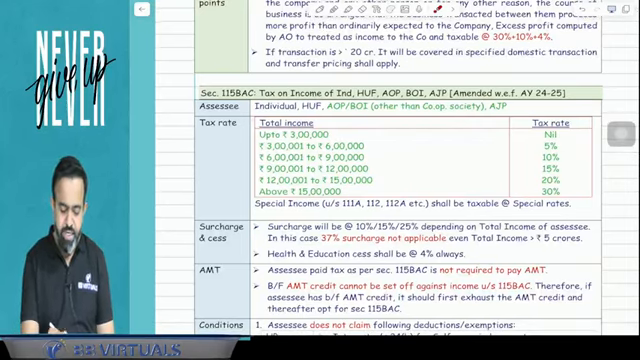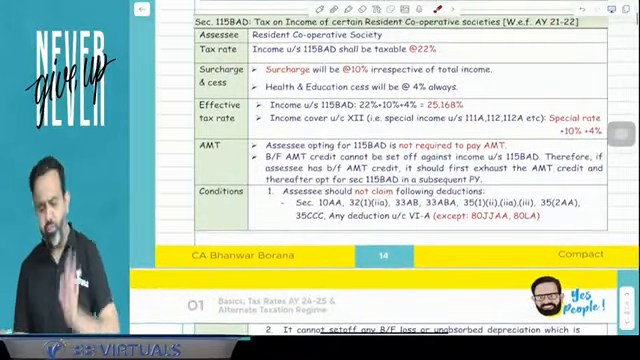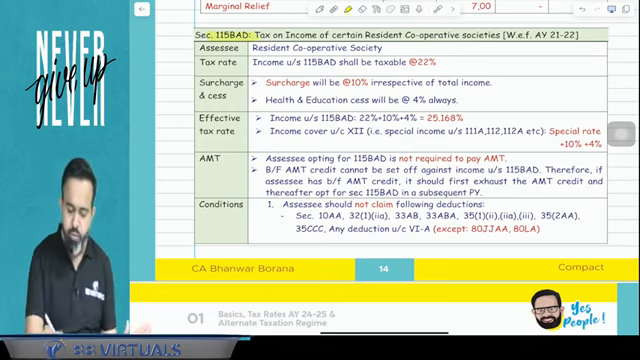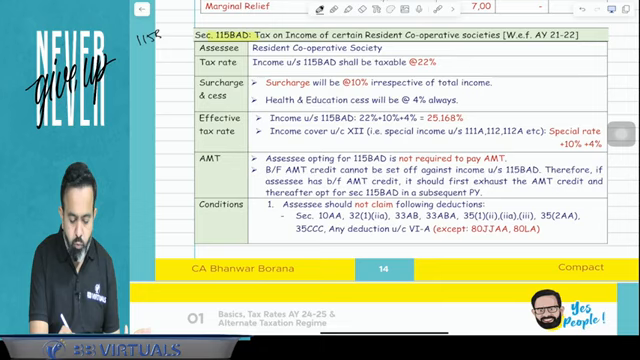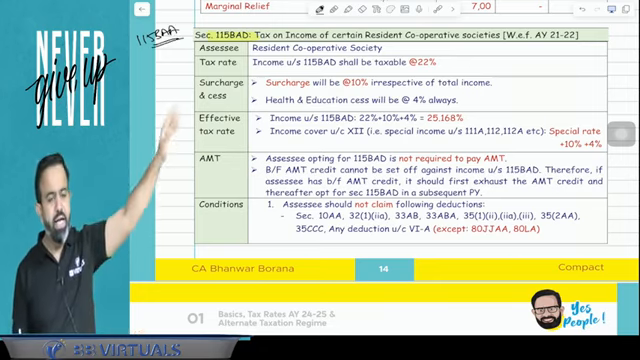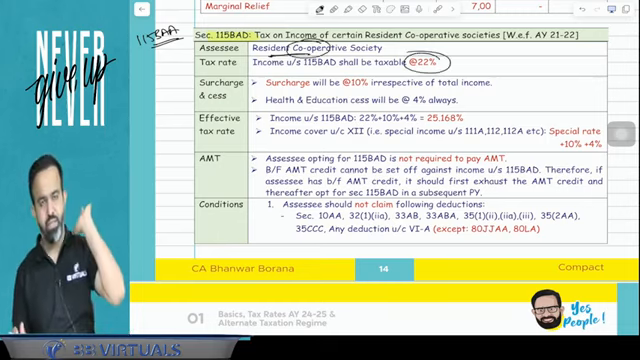Now guys, we'll discuss 115BAC after some time, but before that there is one section, 115BAD. Now guys, this 115BAD section is basically exactly a replica of 115BAA. 115BAA, you know that in case of domestic company that is 22% tax rate, here it is for the resident cooperative society, tax rate is 22%.